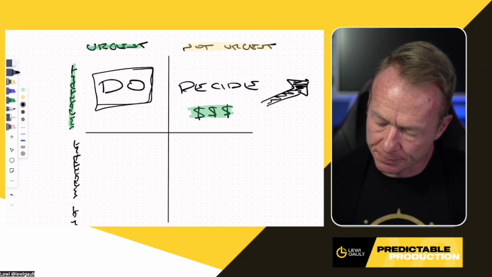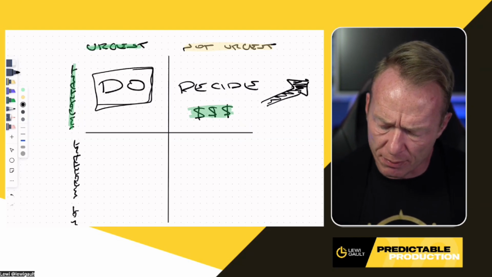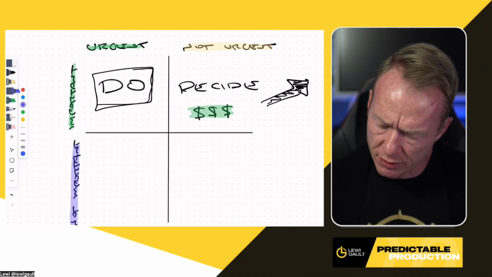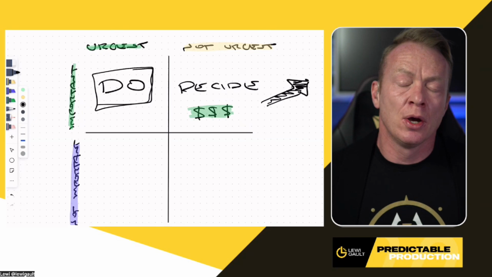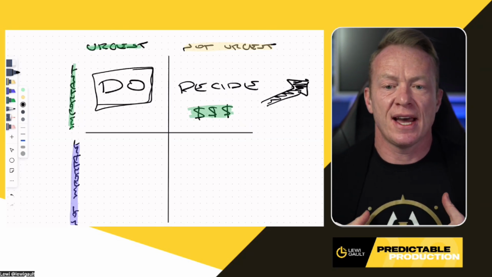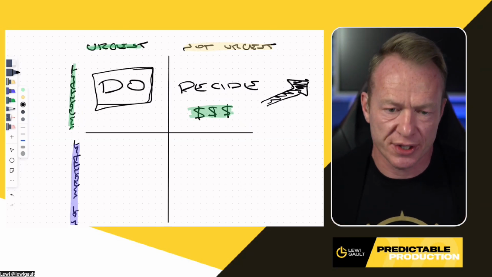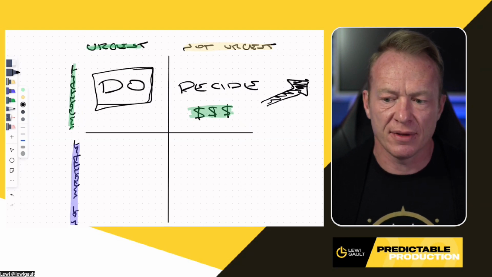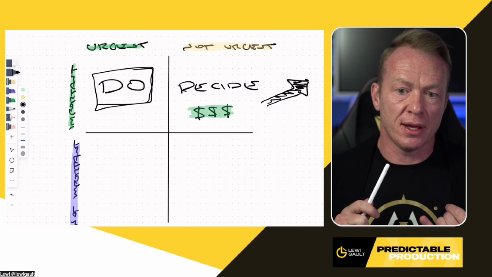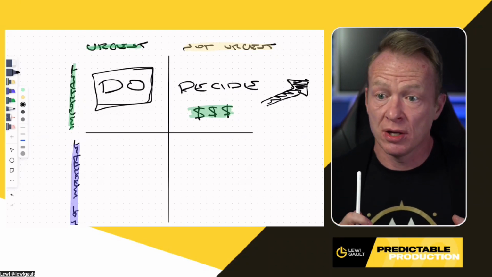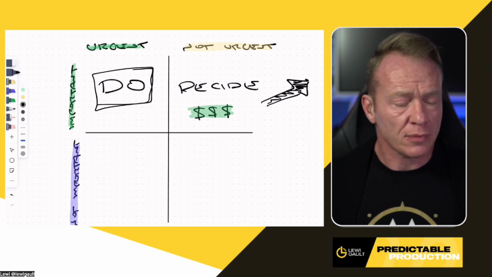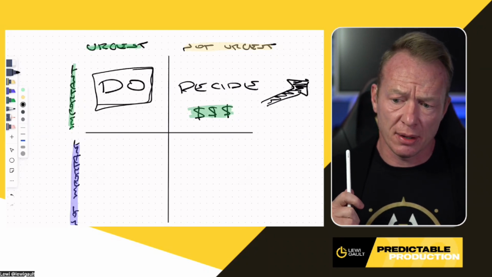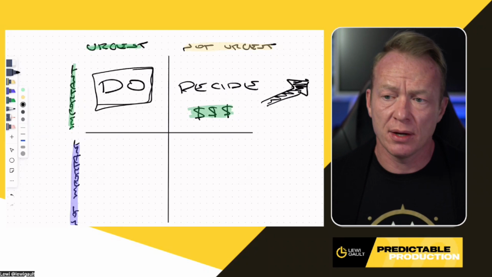Okay, on the bottom left here, we've got urgent, but not important. Now, what does this mean? What could this possibly be? What's not important to your business? You want to think about this as things that you don't typically have to do yourself. All right. Things that anyone could do, really, or anyone who's trained in it could do. So this could be work for a TC, could be distributing contracts, paperwork, could be installing signs. It could be posting on social media, whatever that looks like.